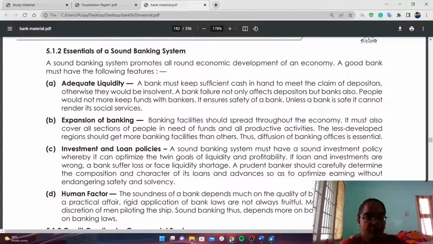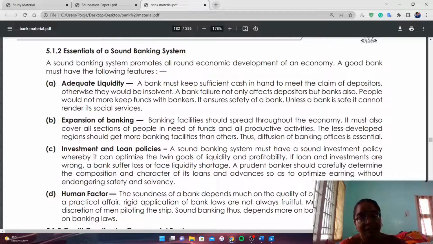There are four essentials. First one is adequate liquidity. Next one is expansion of banking, investment and loan policies, human factor. The bank must keep sufficient cash in hand to meet the claim of the depositors, because the depositors deposit money into the bank. The deposited money is converted into loan and it is given to the borrowers.